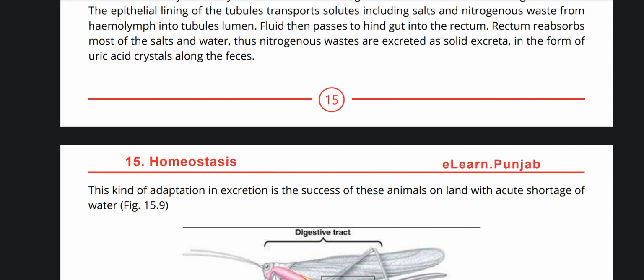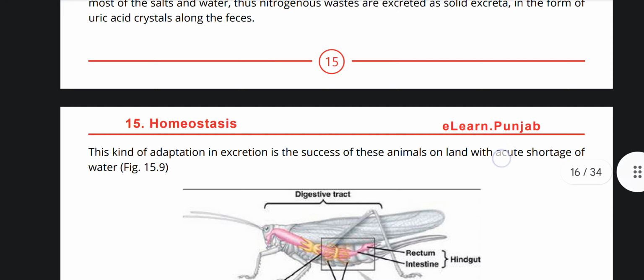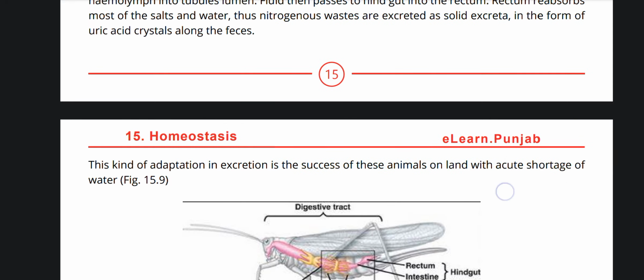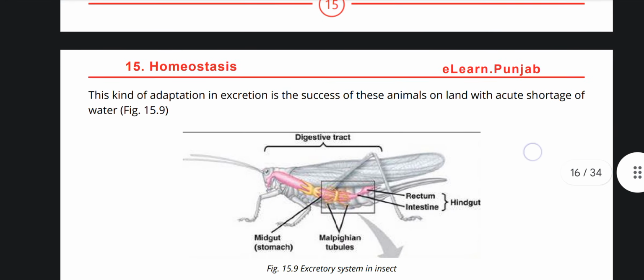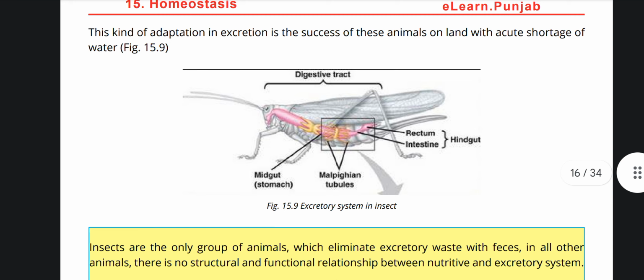Fluid then passes to the hindgut and into the rectum. The rectum reabsorbs most of the salts and water, so the nitrogenous waste is excreted as solid excreta in the form of uric acid crystals along with the feces. This kind of adaptation in excretion is the key to the success of these animals on land, with its acute shortage of water.